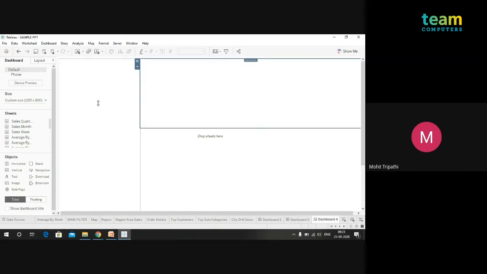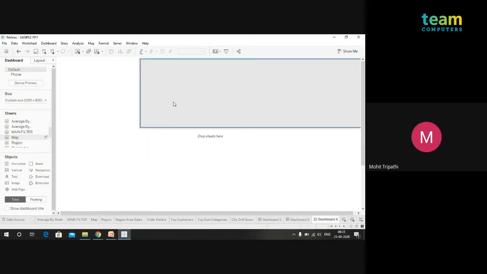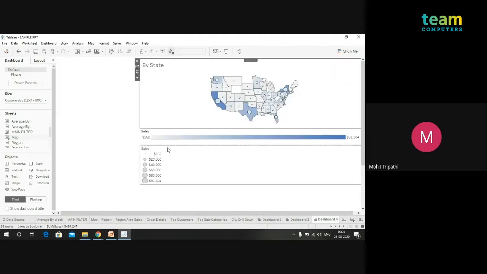First of all, I will be dragging out the sheets. Another good practice is to name the sheets according to what they are. If I want to drag a geographical sheet containing the maps, I've named it maps, so it's easy to recognize which sheet you want to drag here. It's very simple, you just drag and drop, and the sheet will come over here. No need to worry about this.